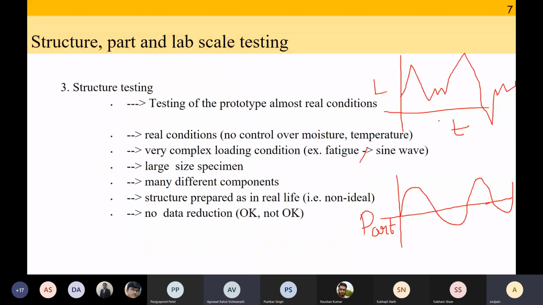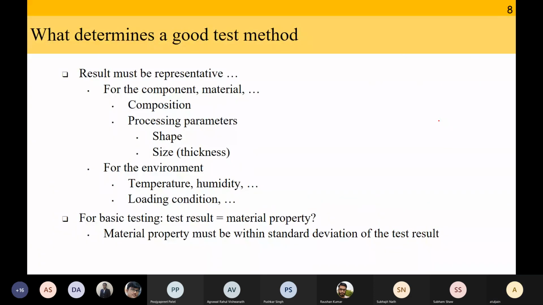Okay, so with this I've given you a very brief overview of the different reasons to do a test, and the different characteristics of the testing types when you are doing part level, structure level, or material level tests, and what the differences are. Now, what is a good test method? The most important criterion for saying whether a test method is good or not is the first bullet point: the result must be representative.